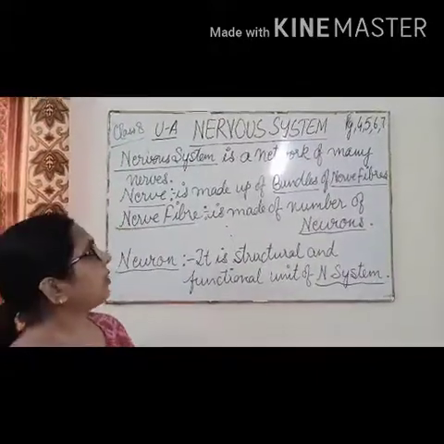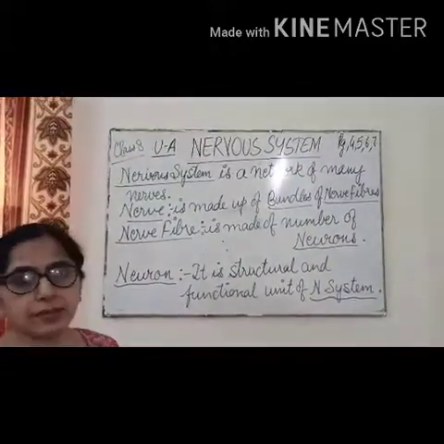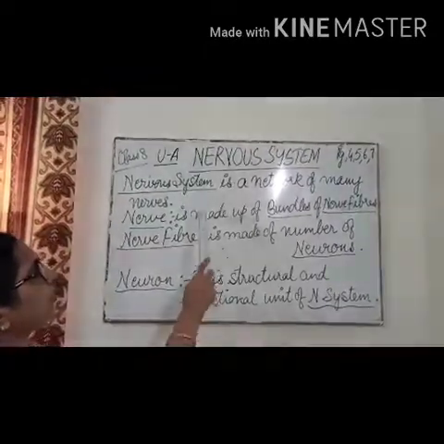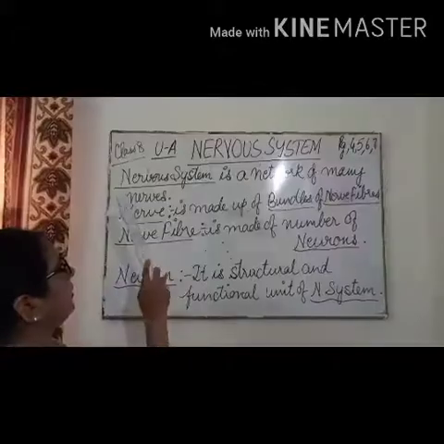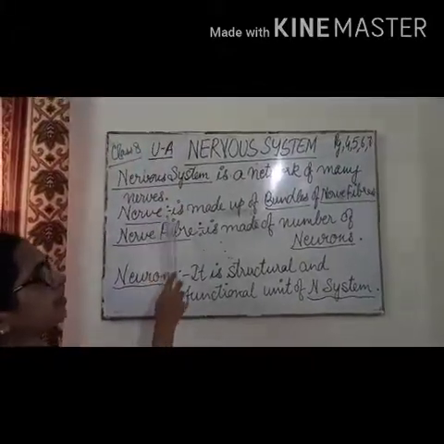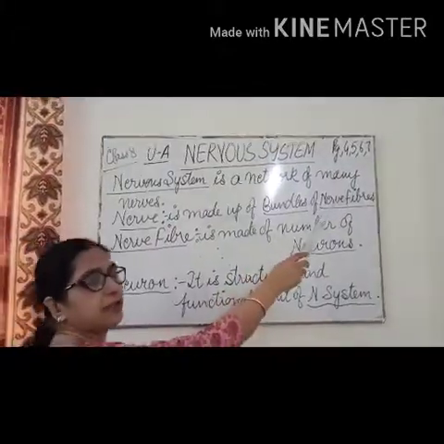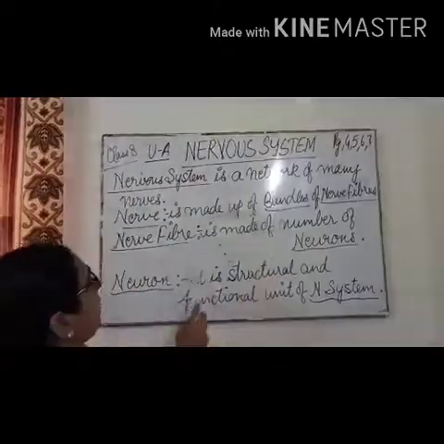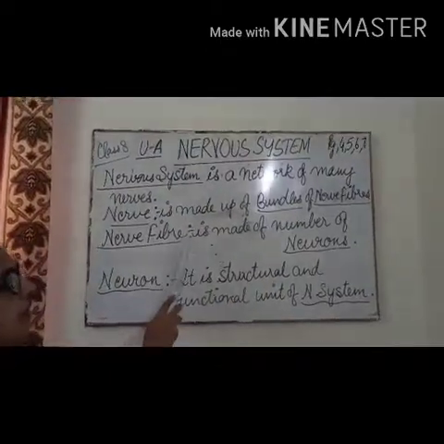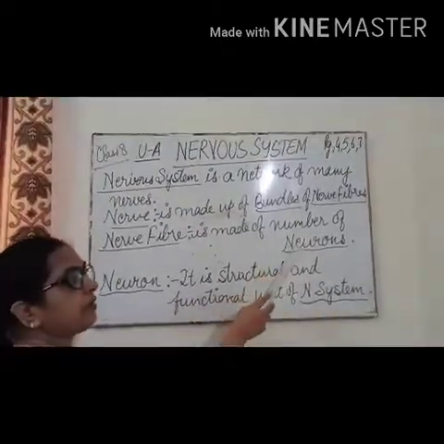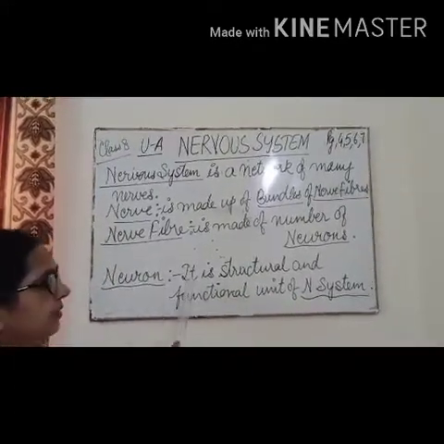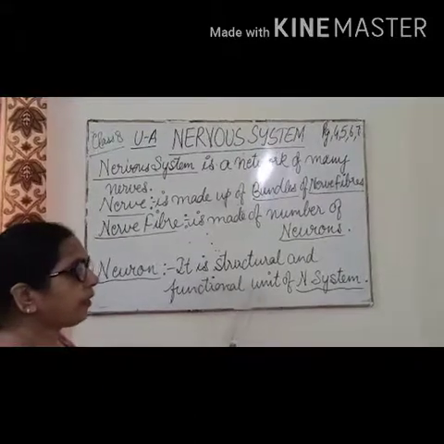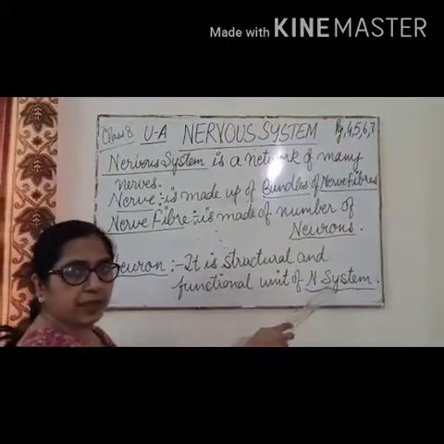Okay students, now we should understand what the nervous system is. The nervous system is a network of many nerves. So what is a nerve? A nerve is made up of bundles of nerve fibers, and a nerve fiber is made of a number of neurons. And what are neurons? Neurons are the structural and functional unit of the nervous system.